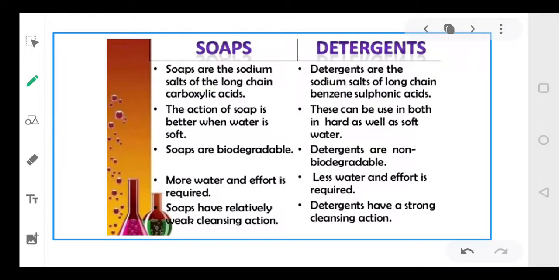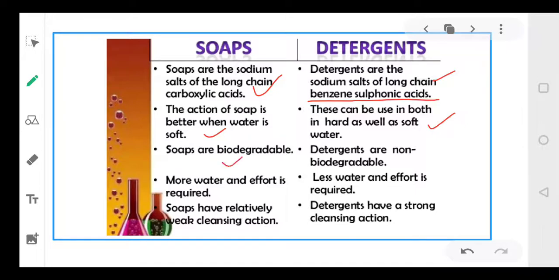Now let's compare the action of soaps and detergents. As I told you, dear students, soaps are sodium salts of long chain carboxylic acids, while detergents are sodium salts of long chain benzene sulfonic acids. So you can say detergents are better in cleaning. Soaps are better if the water is soft. Detergents are better if the water is hard. So आप detergents दोनों पानी में यूज़ कर सकते हैं, सॉफ्ट में भी, हार्ड वाटर में भी.